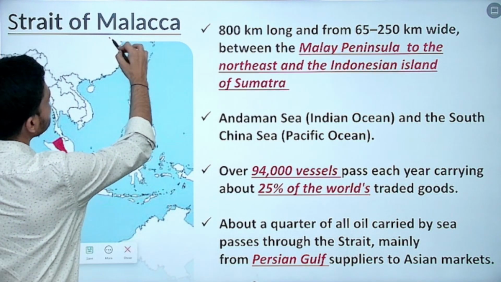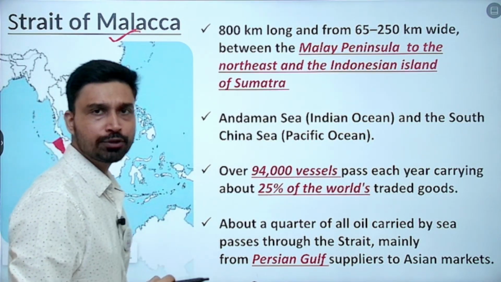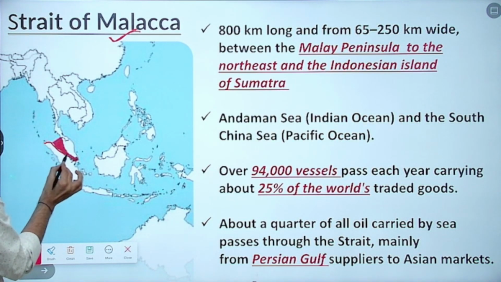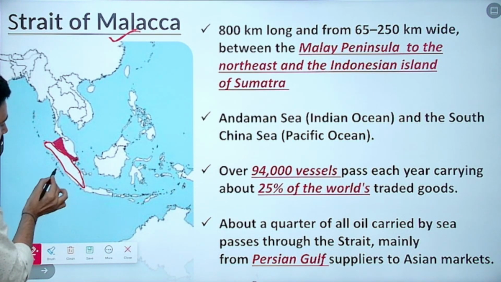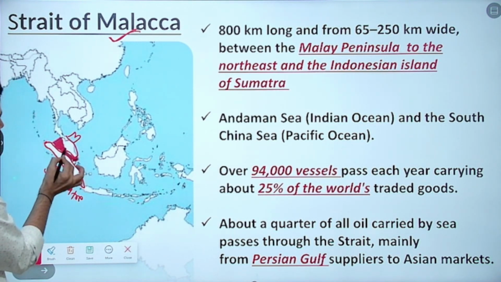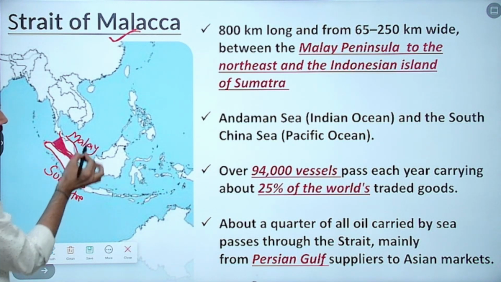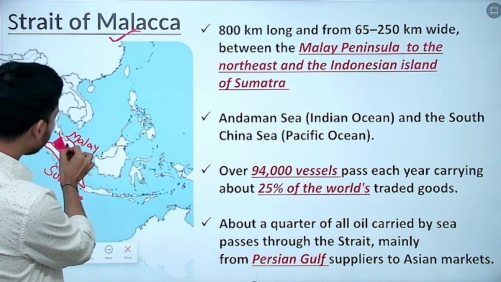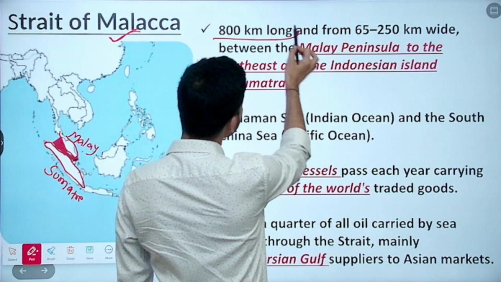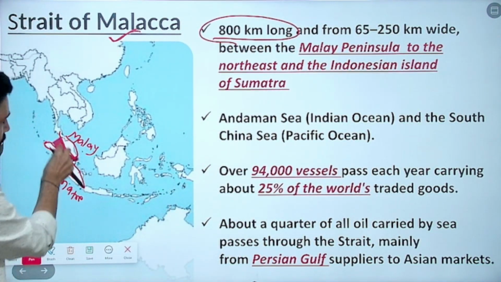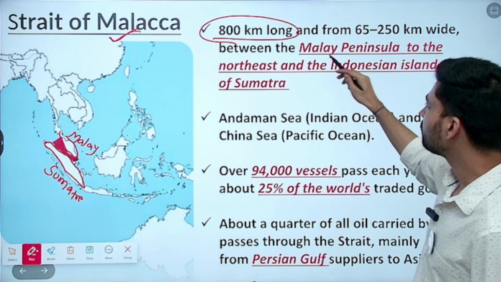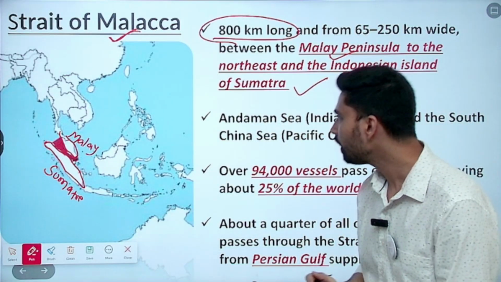Then coming to Asia, you have a very important strait called the Strait of Malacca. The Strait of Malacca is this red region that you see. On the southern side you have Sumatra Island of Indonesia. I can write here, this is Sumatra Island, and on the north side, this particular landmass is popularly referred to as the Malay Peninsula. Here you have countries such as Malaysia and Singapore. Further north you have Thailand. It is roughly 800 kilometers long, so very, very long. If you look at the entire longitudinal distance, it is an 800-kilometer-long strait connecting the Malay Peninsula and the Indonesian island of Sumatra, as we have discussed.